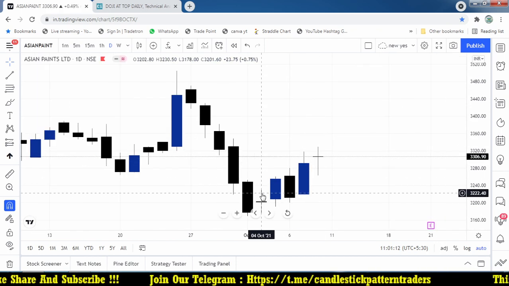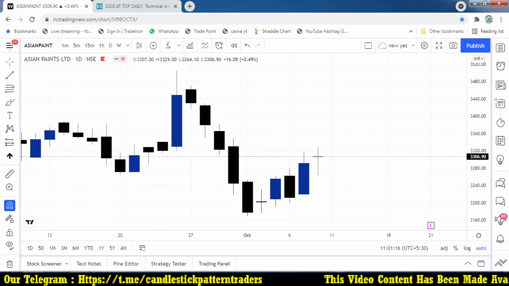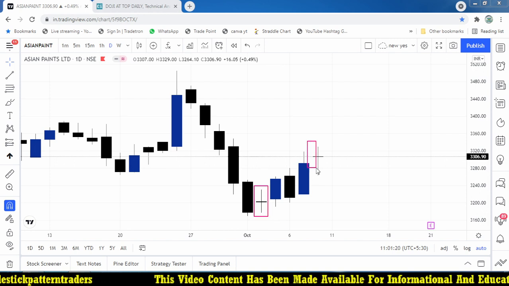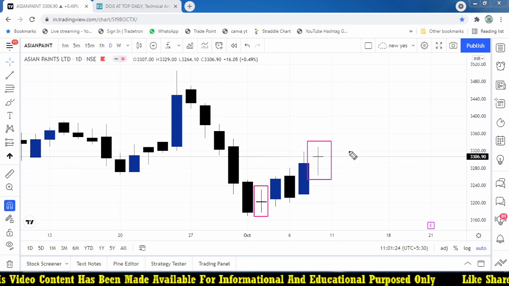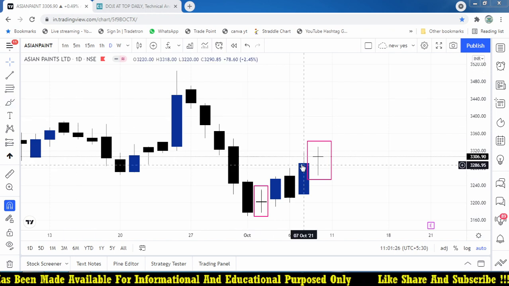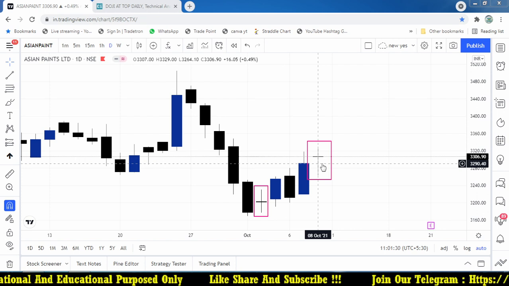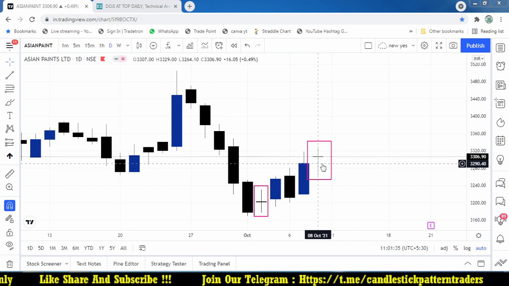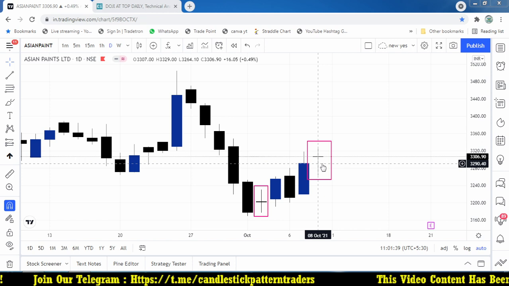Previously it also formed a doji candle, but it was not at the lowest level of the market. This one forms at the highest level of the market. So this one we are focusing on for a trade opportunity. What kind of trade are we focusing on? When the stock forms a doji at the highest level, we will focus on a selling opportunity, and it is a big move for this stock.